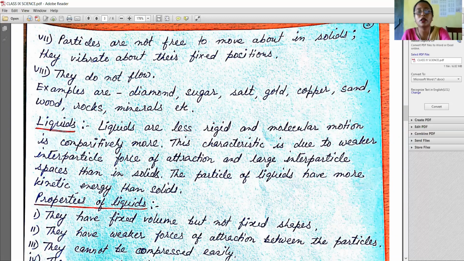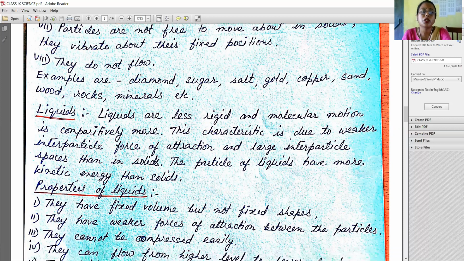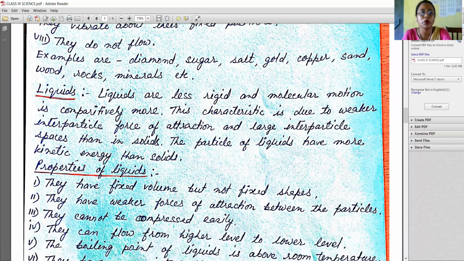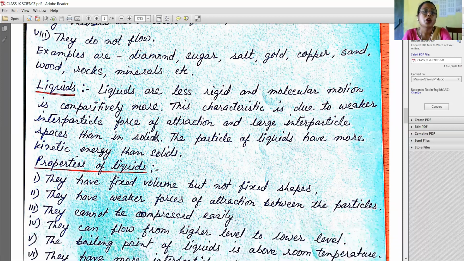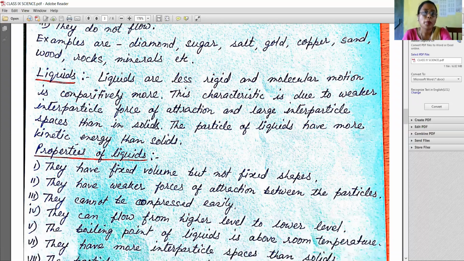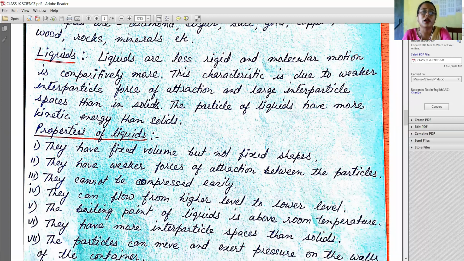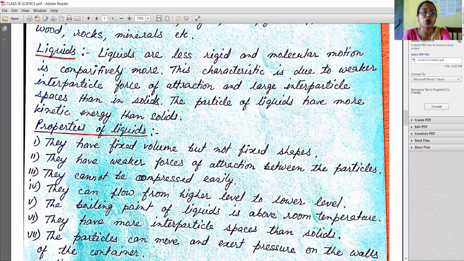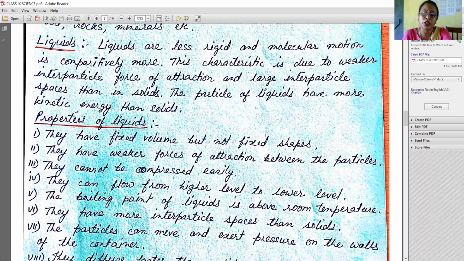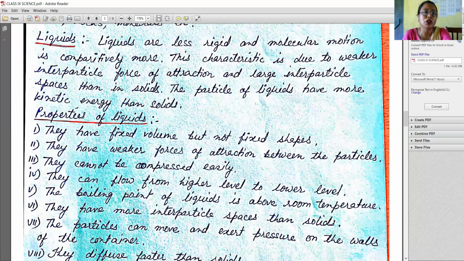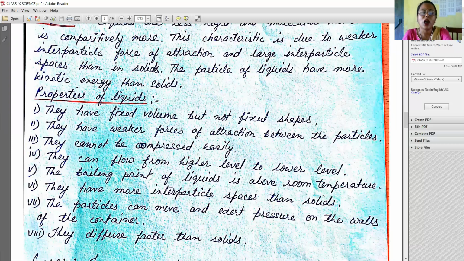Examples of solids are diamond, sugar, salt, gold, copper, sand, wood, rocks, minerals, etc. Now, dear students, we'll see about the liquids. Liquids are less rigid and molecular motion is comparatively more. These characteristics are due to weaker interparticle force of attraction and large interparticle spaces than in solids.